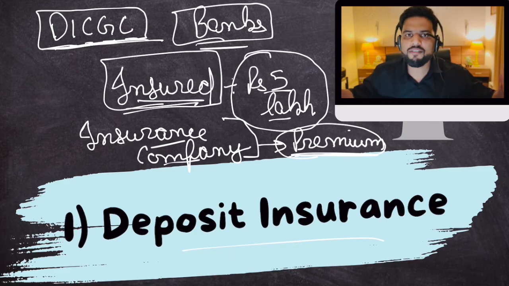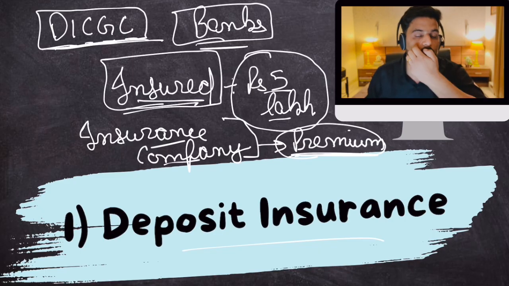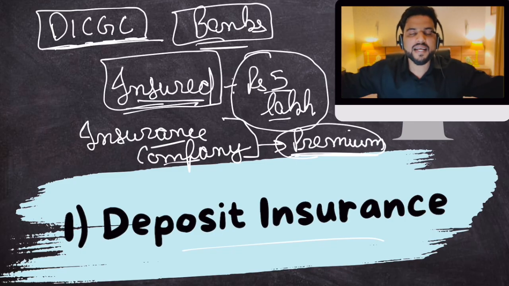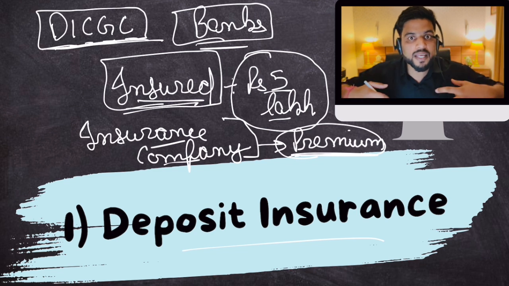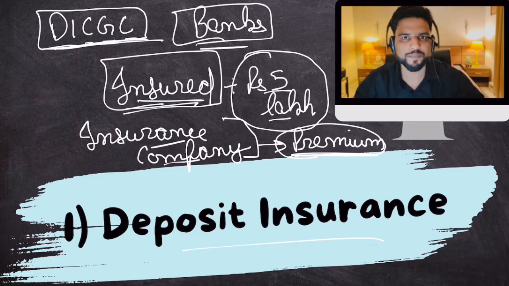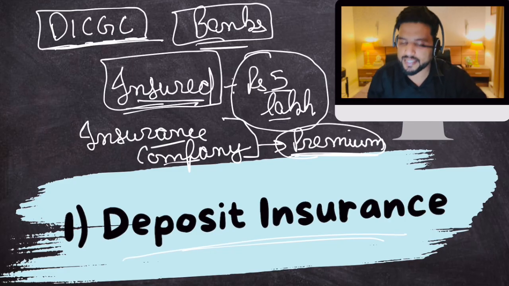If banks have less deposits, they will give less loans. That would lead to economic loss and hamper our economic growth, right? So public trust in the banking system is very important because then more people deposit their savings, banks are flushed with liquidity, and they can give out loans, which will help the economy. Okay, this is deposit insurance.